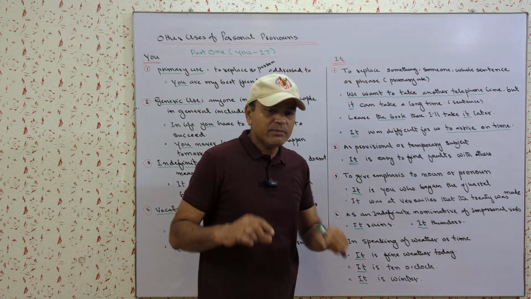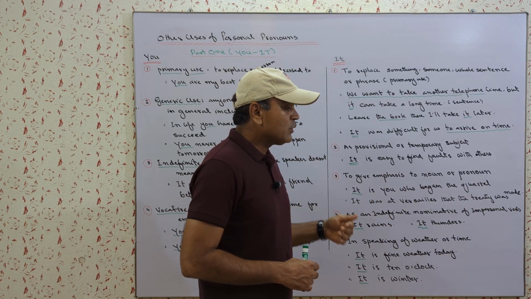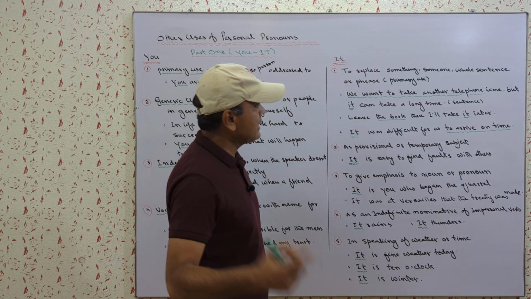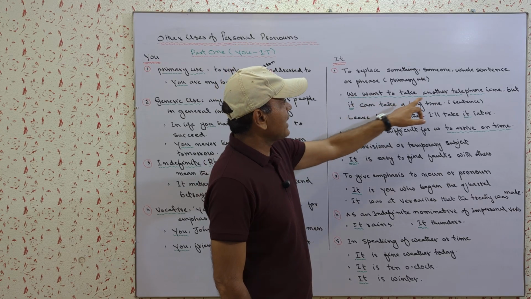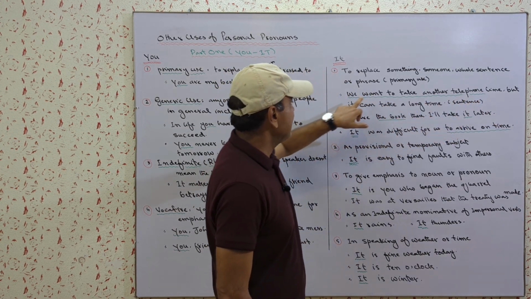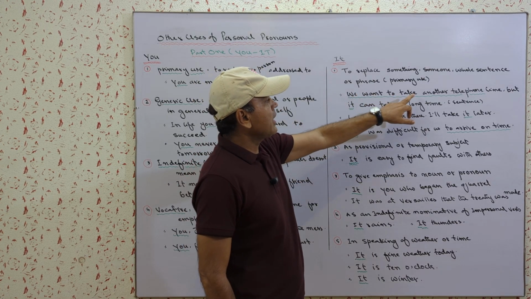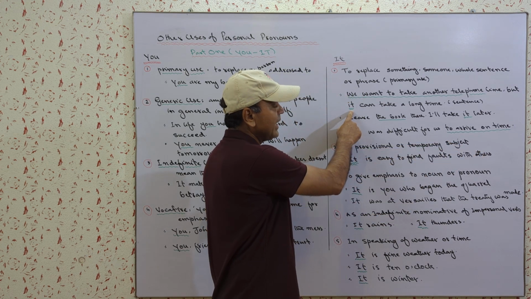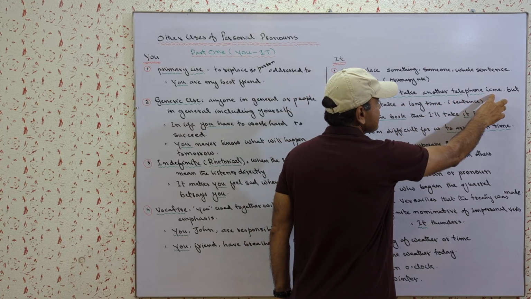Let us understand it through examples. We want to take another telephone line. This is the whole sentence. Please mark it: we want to take another telephone line, but it, and here the word it is used in place of the whole sentence.